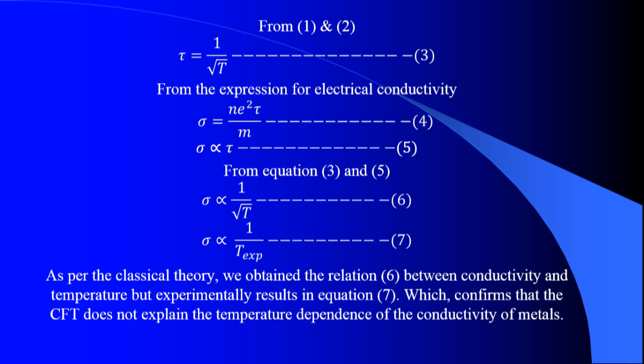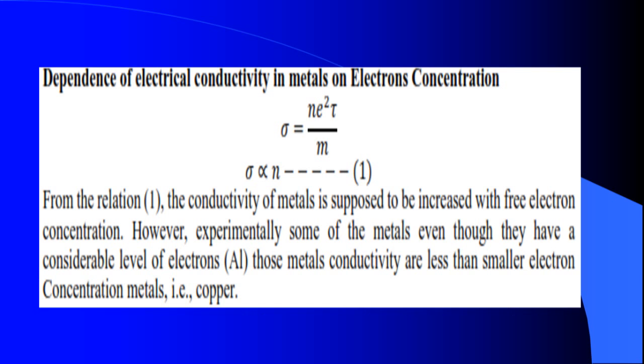Next is another failure which is also identified in the case of metals, that is the dependence of electrical conductivity in metals on electron concentration. How can the concentration of electrons vary the electrical conductivity? You can consider metals like copper and aluminium.